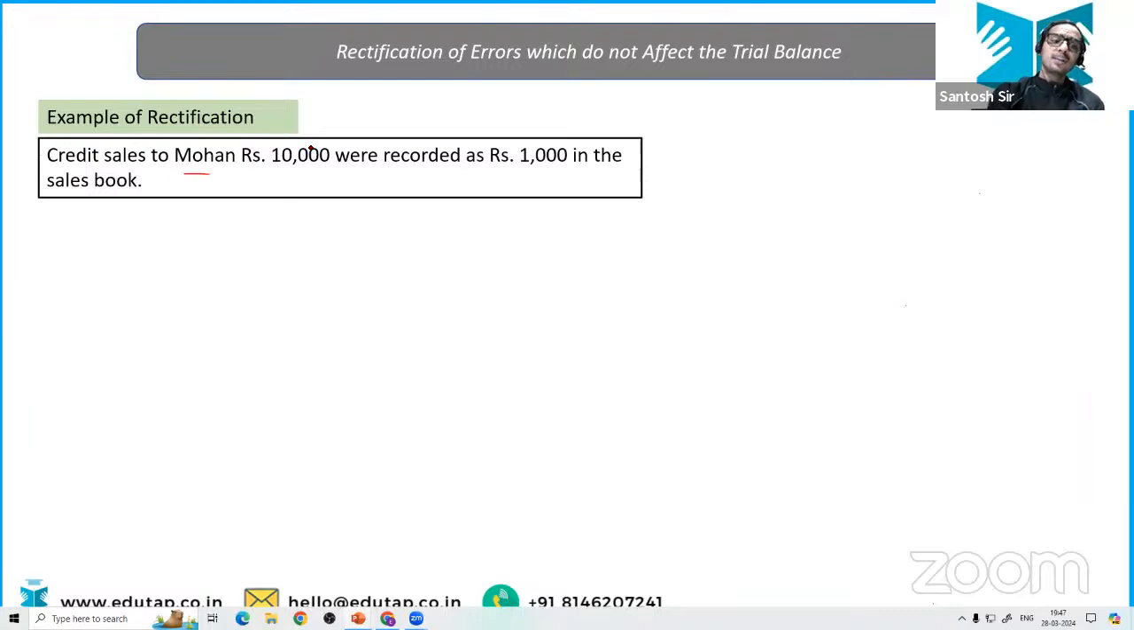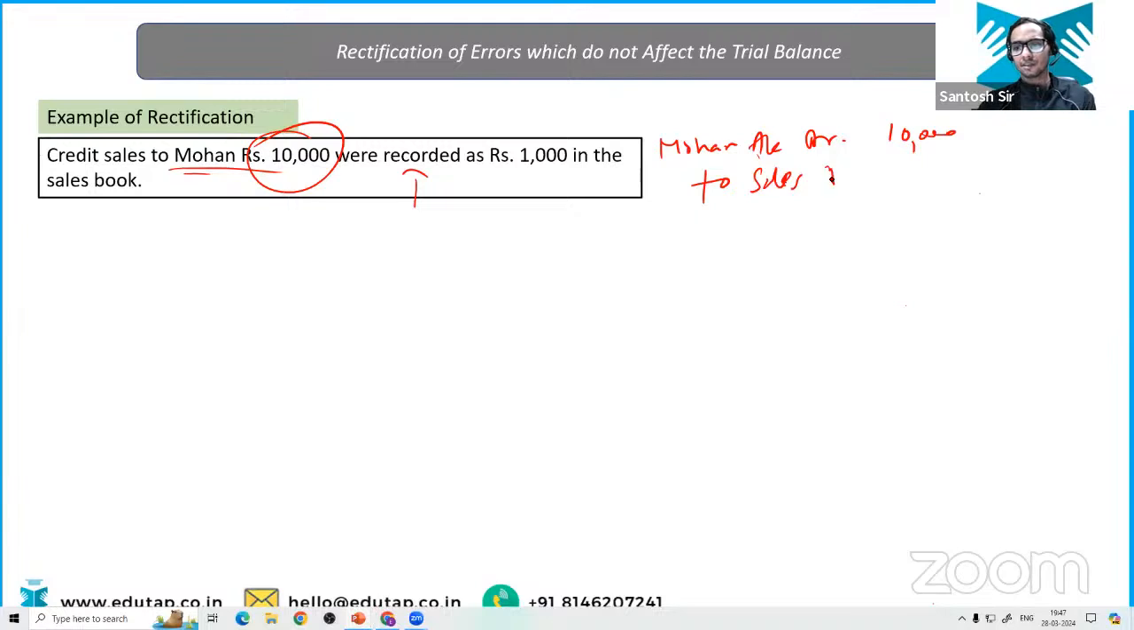Credit sales to Mohan 10,000. Now read this question very carefully. Credit sales to Mohan 10,000 were recorded as rupees 1,000 in the sales book. How are you going to attempt this question? First, you are going to write the correct entry. Credit sales to Mohan. That means Mohan account debit 10,000 to your sales account, isn't it? 10,000. This is the correct entry.